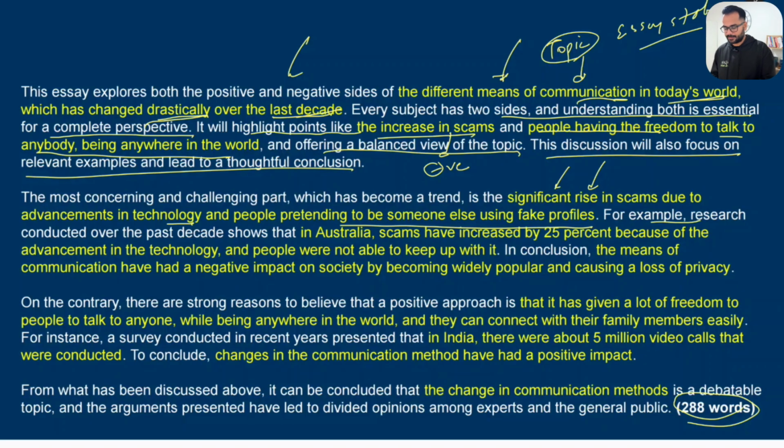And then, for example, research conducted over the past decade shows that. So here what I've done is I have given an example which is supporting my idea, supporting my negative idea. So what I've said is in Australia, so I use the name of a country, scams have increased by 25%, and I've used a number this time. So this is the best way to create an example. Use a country, use a number, and you can create any example out there.